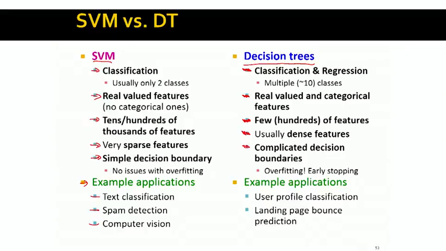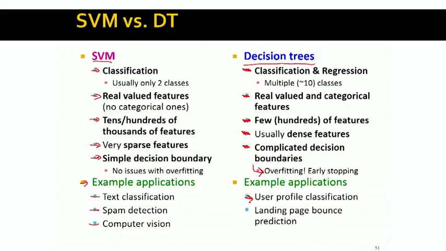Unlike SVMs, decision trees allow us to come up with complicated decision boundaries. This is good, but we have to be very careful because otherwise we will overfit to the data, so we need to do what is called early stopping. Example applications for decision trees would be user profile classification, where we describe each user with a small set of features and want to classify these users as fraudulent or not.